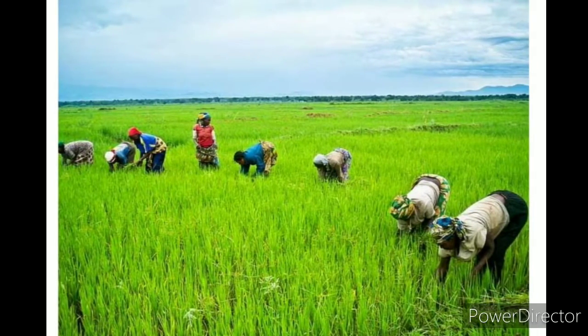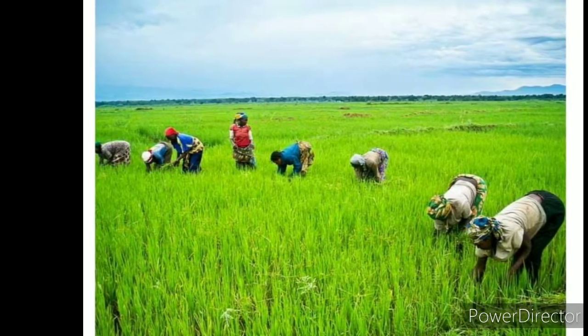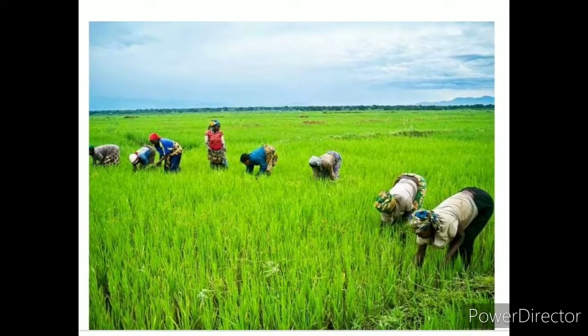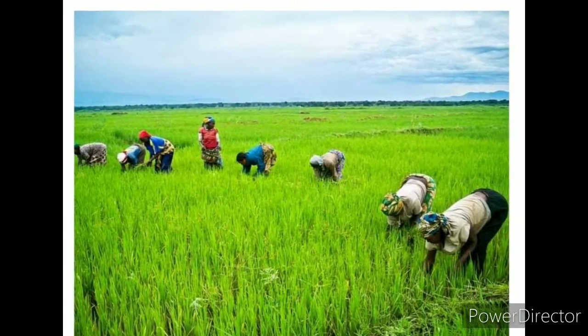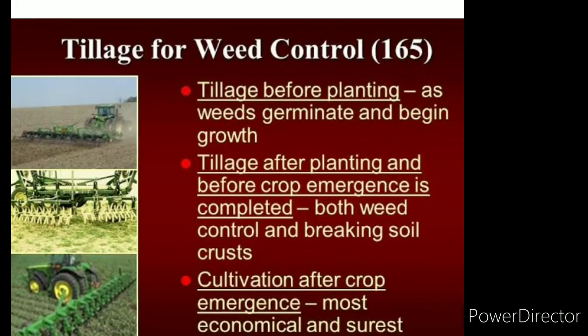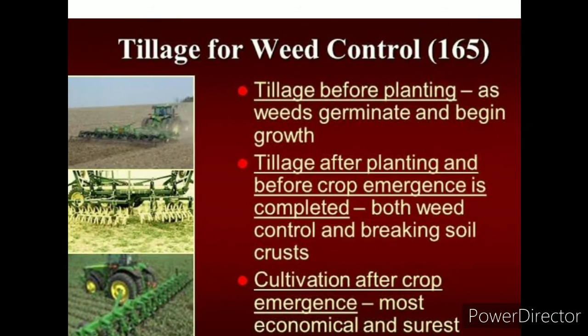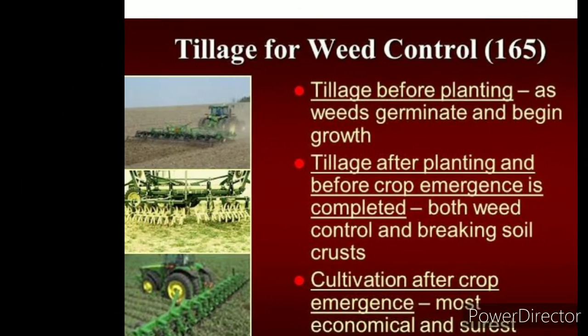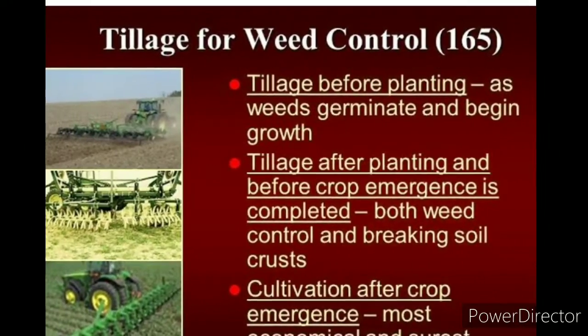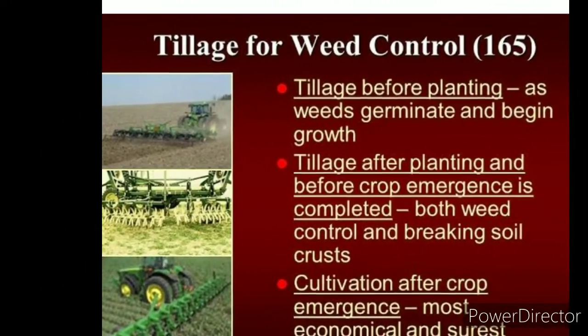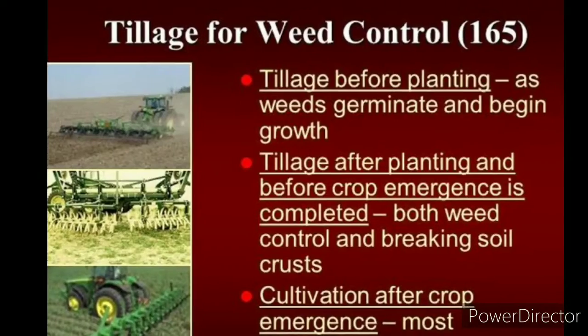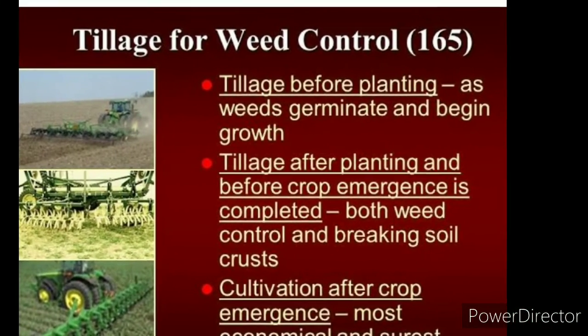Hand pulling or weeding with the help of a weeding hoe is the oldest and most efficient method for controlling weeds. Tillage is one of the practical methods of destroying weeds of all categories. Weeds are buried in the soil and also exposed to sun heat by deep ploughing.